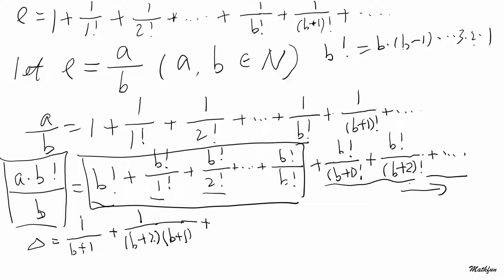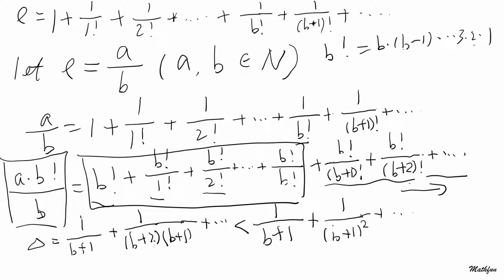And you can continue. Now the whole thing will be smaller than this, because we're going to replace anything bigger than b plus 1 by b plus 1. So that's why you have a smaller sign out here. So this will be 1 over (b plus 1) plus 1 over (b plus 1) squared, and continue, right?